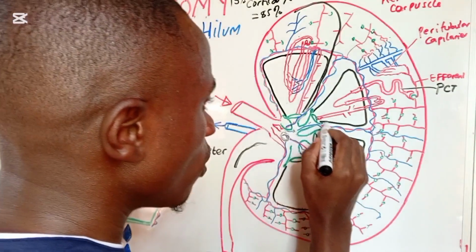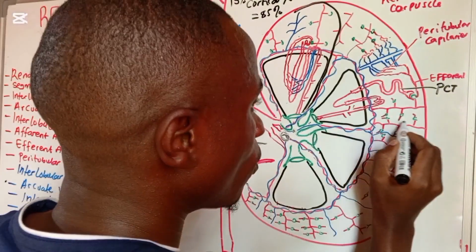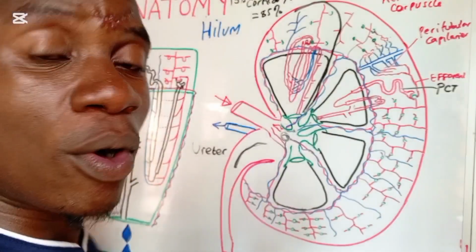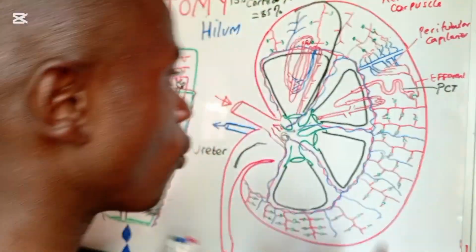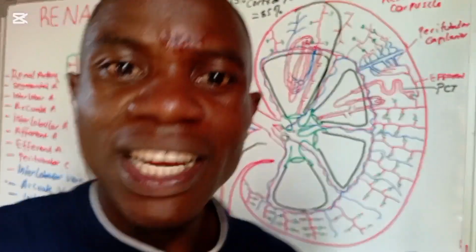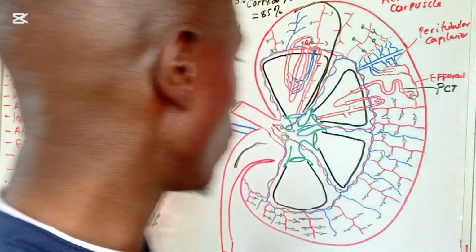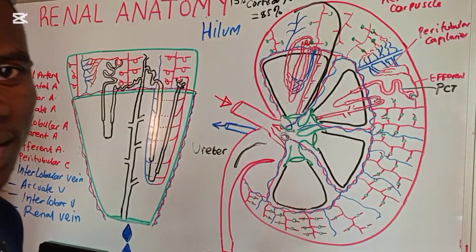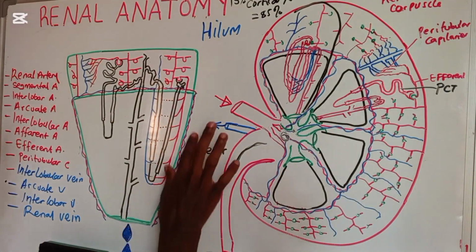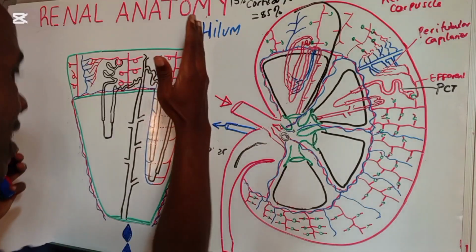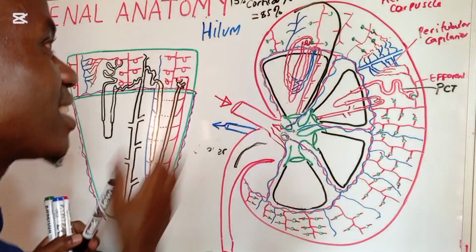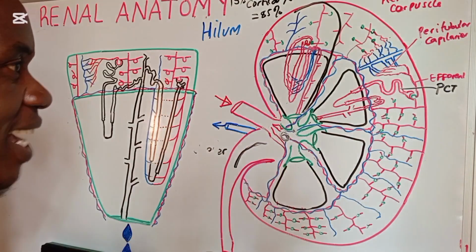Again, the renal pyramid with the surrounding cortex at its base is what we call the lobe. So now I'm going to extract the whole of this lobe. I cut it out, I zoom it, we see exactly what is happening inside. All right. Looking at this structure here, it has been cut directly from one of the lobes located in the kidneys.